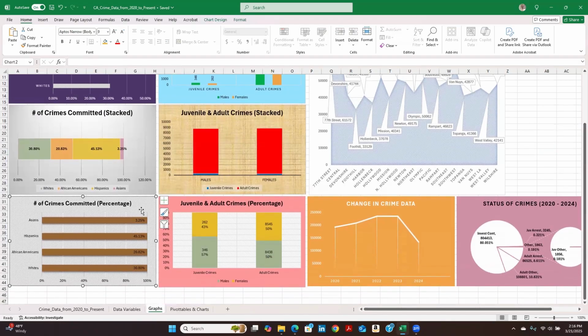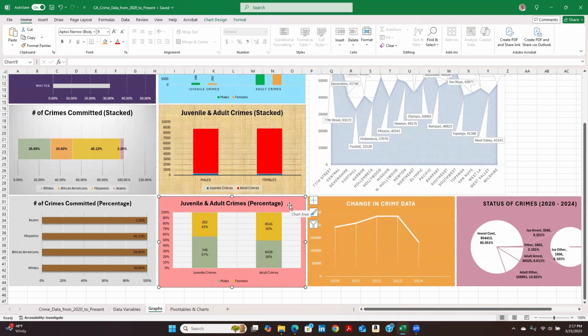Here we have a 100% stacked bar chart, and it's quite similar to the previous ones, but it's just a different representation. Here we have juvenile adult crimes stacked. We have a 100% stacked column chart.